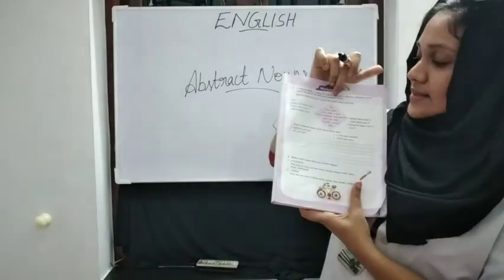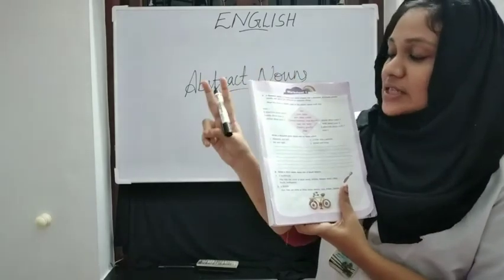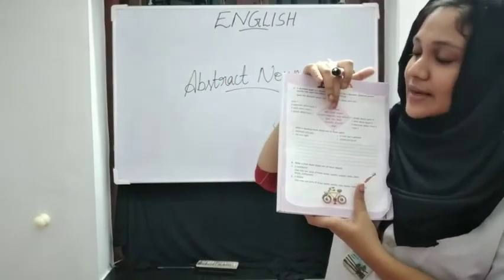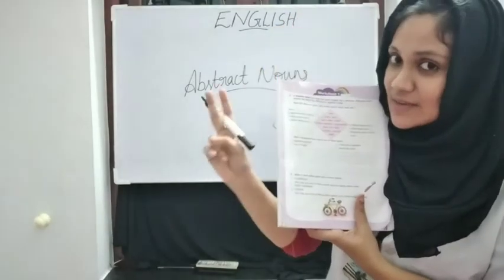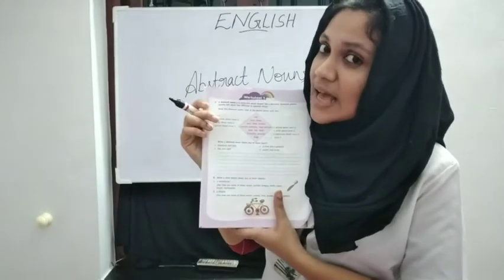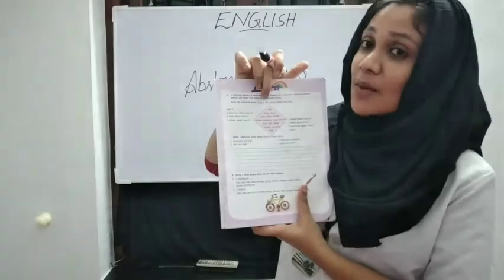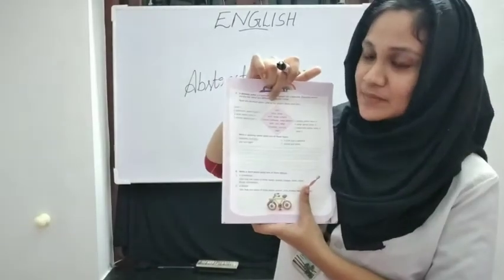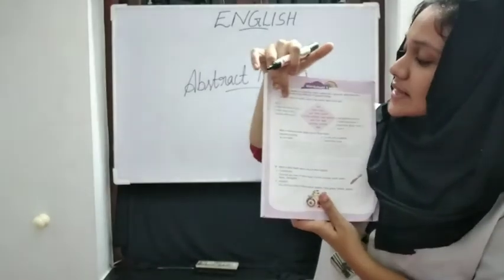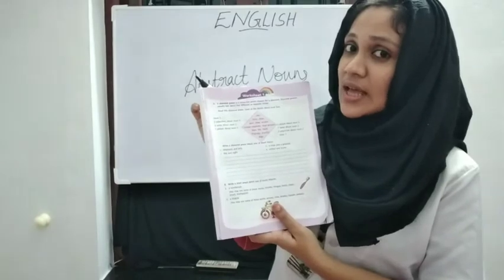Noun 1, cats. Then next line, you write two adjectives about the noun that you have written in the first line. Next line, what do you write? You write two adjectives. Adjectives mean what? Adjectives are describing words. You write two words which describe this cat. Okay. About the cat, they describe just like furry, clean. This is the adjective for what?